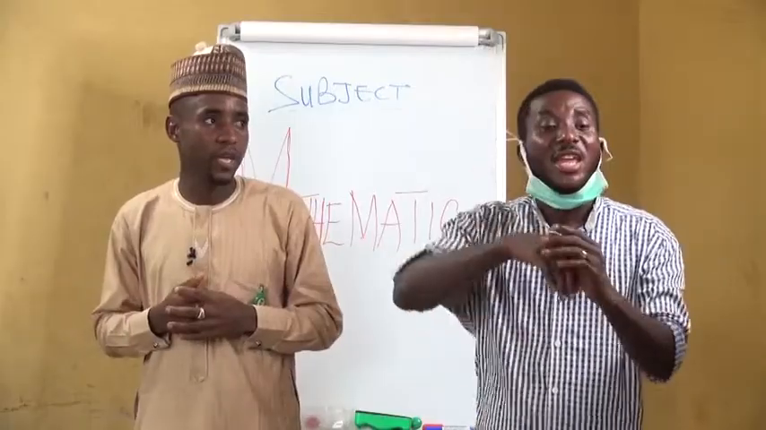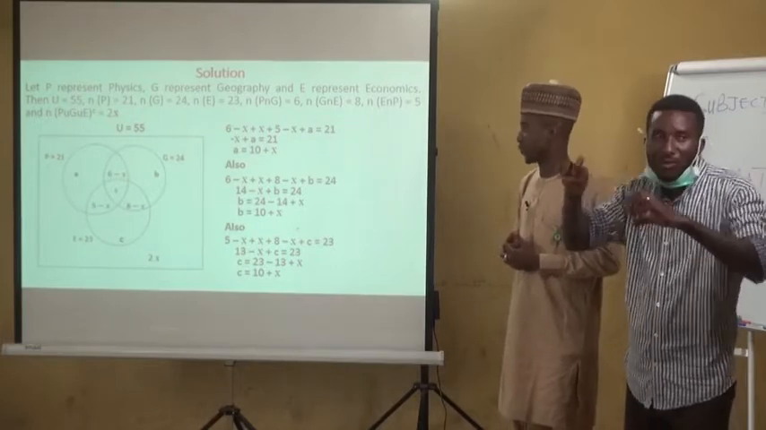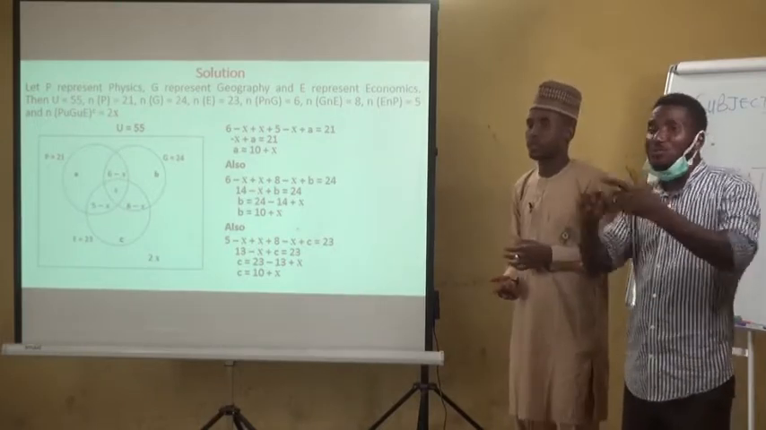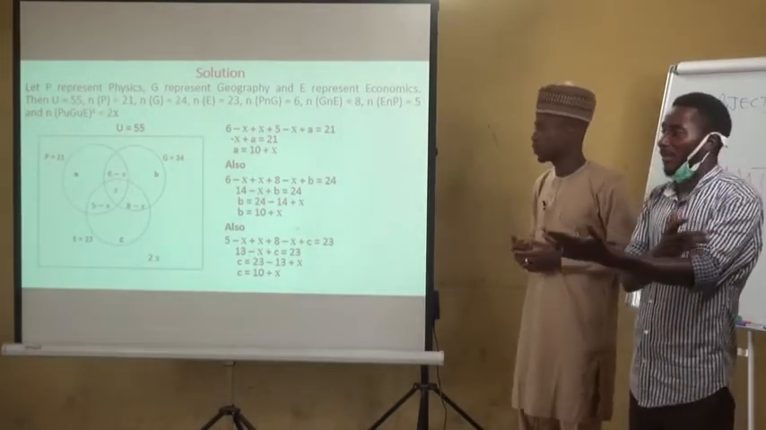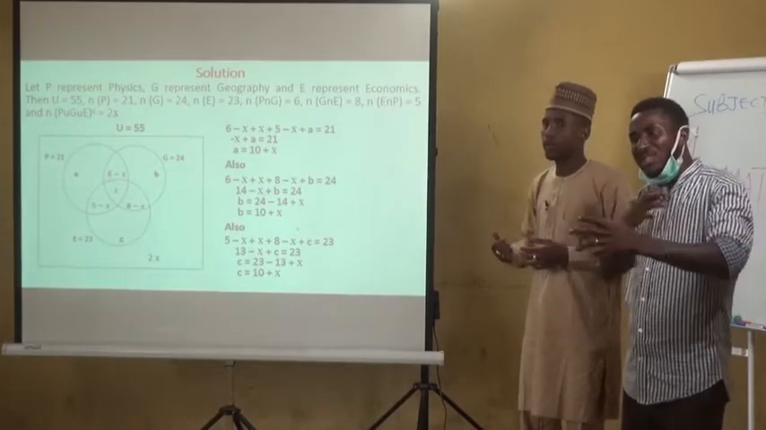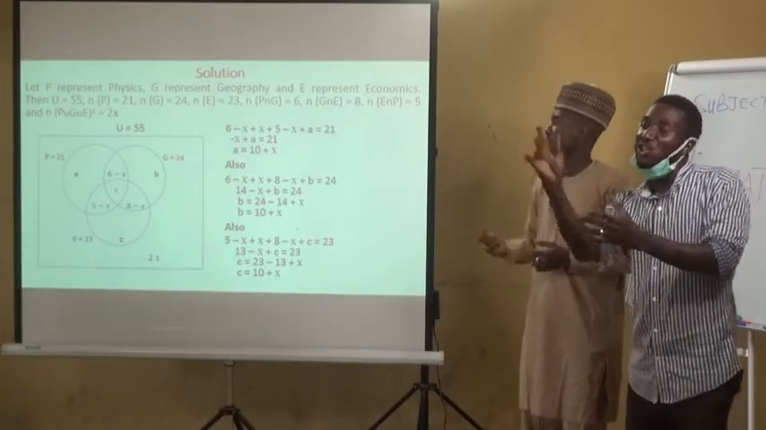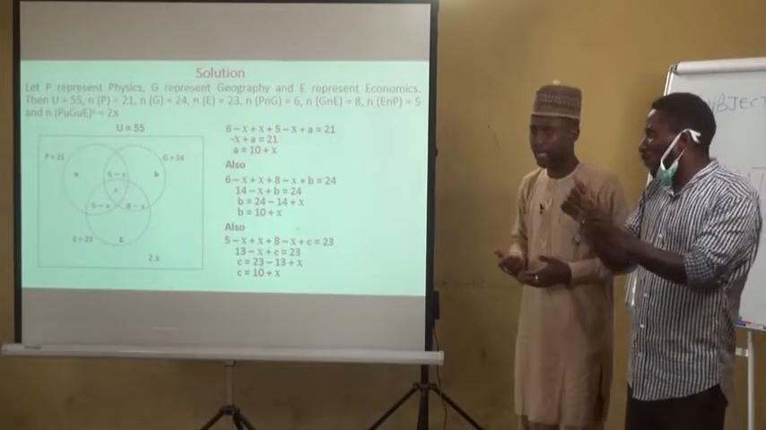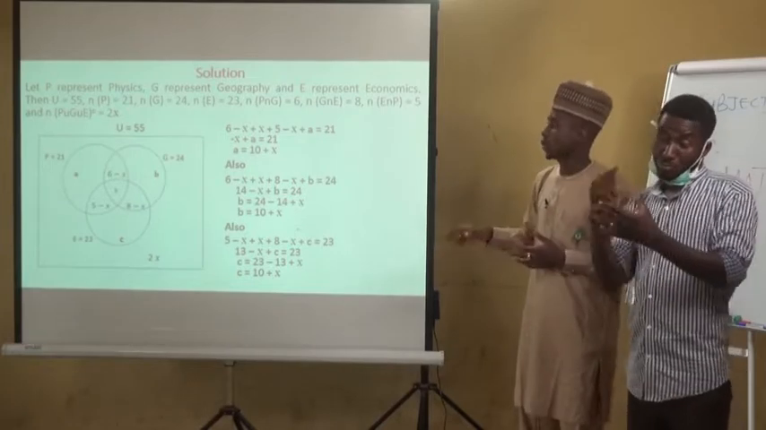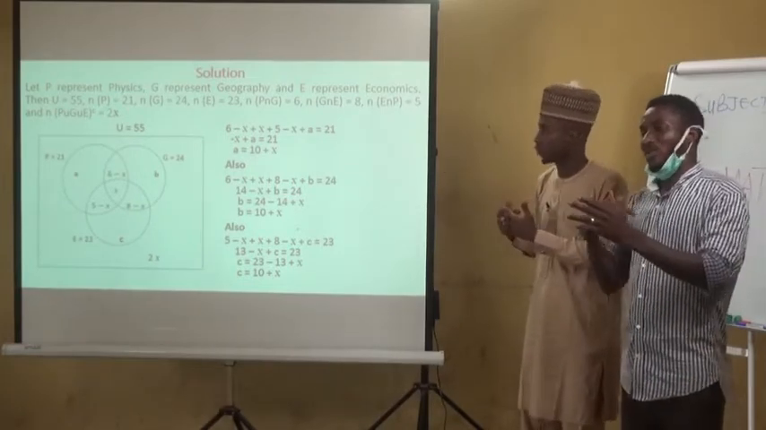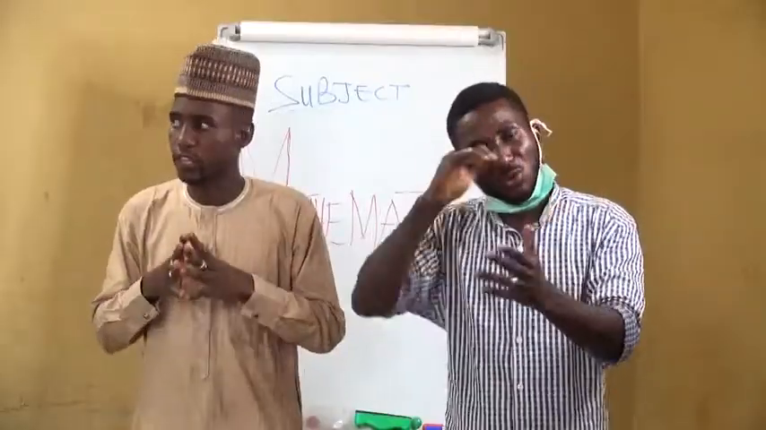Now in each and every intersection, from the intersection of physics and geography, we have to subtract those that study all the 3 subjects. Likewise, from those that study physics and economics, we must subtract those that study all the 3 subjects. The same thing from the intersection of geography and economics. There are students that study all the 3 subjects, then we have to subtract it. That is why in each and every region of intersection, we subtract X. And X represents those that study all the 3 subjects.